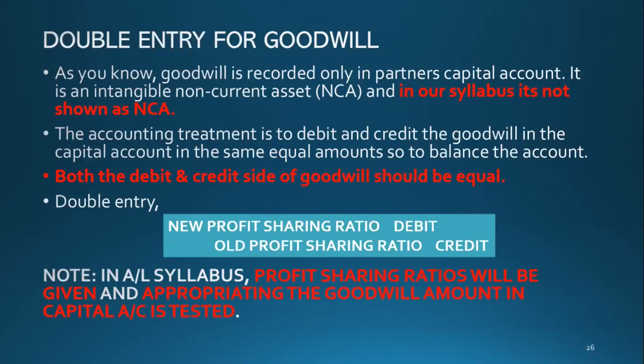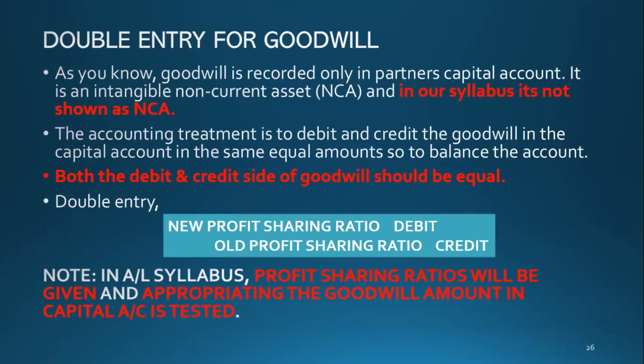Okay. Now, what is this new profit sharing ratio and old profit sharing ratio? Let's say me and my friend are partners. We share profit equally. And now we have decided to admit you as a partner. When you are admitted as a new partner, the profit sharing ratio will sometimes change.